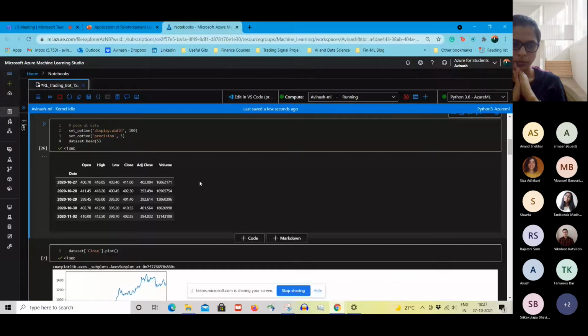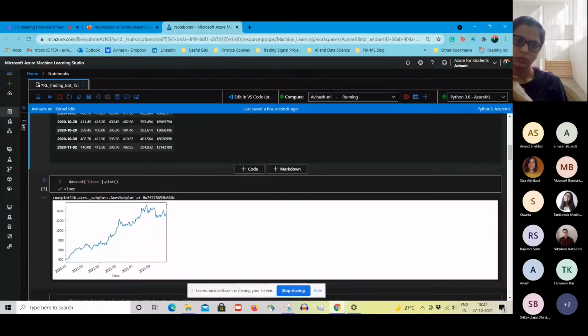If you have open, high, low, close, volume data, you can create your own technical indicators like MACD, RSI, CCI. With very simple functions, you can create your own indicators and give them as input to the RL agent also. That is something you can do by the end of this video.